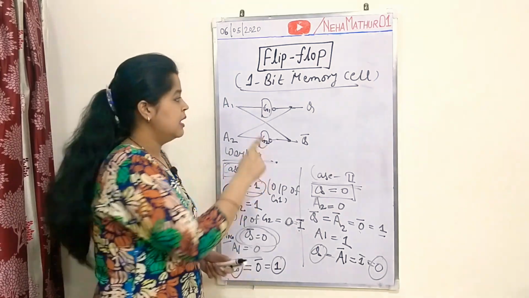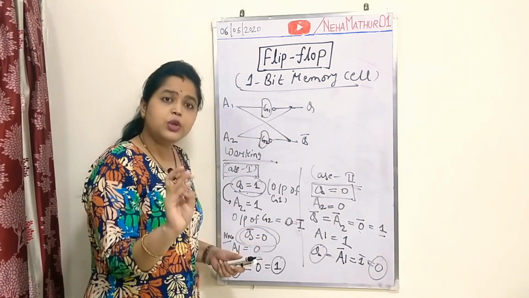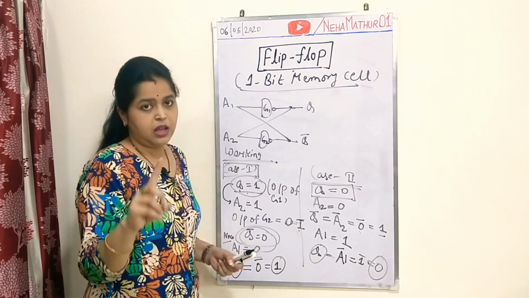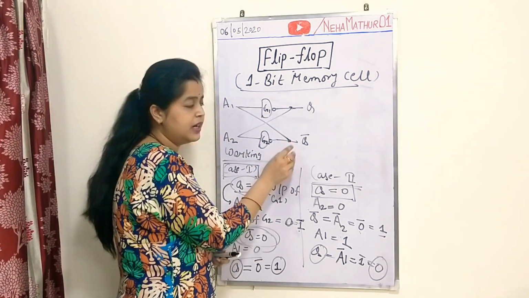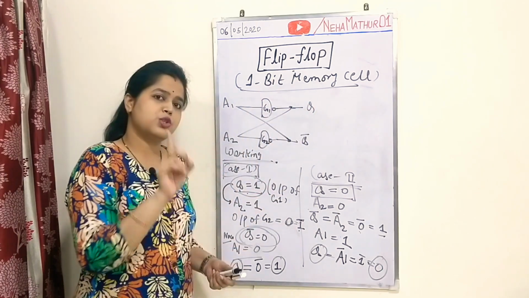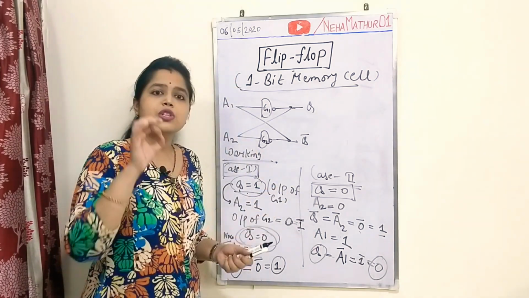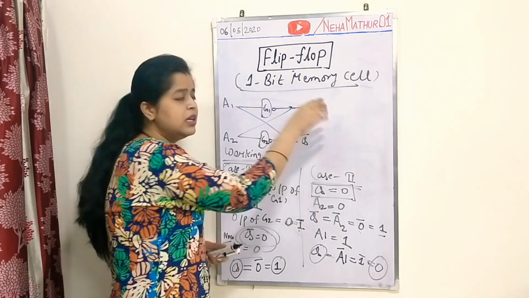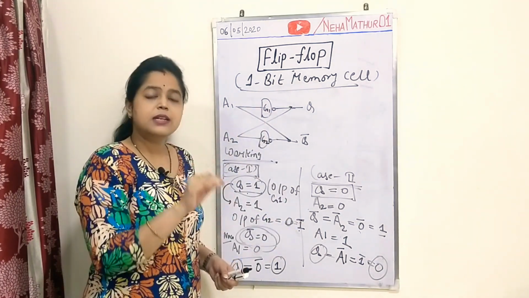I am again repeating that this small circuit is capable of storing, or you can say locking, or latching, a single bit of data. That means if initially it is working with q equal to 0, then the circuit will hold q equal to 0 at the end of the working of the circuit. That means this is capable of storing 0 in its memory cell. Similarly, if q is equal to 1, at the end of the working it is capable of storing 1 in its memory cell.